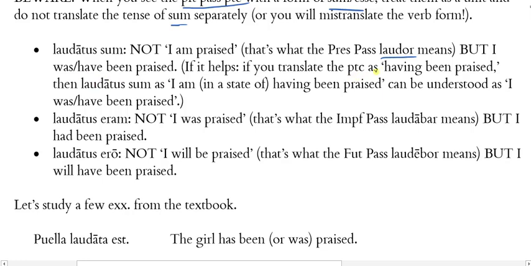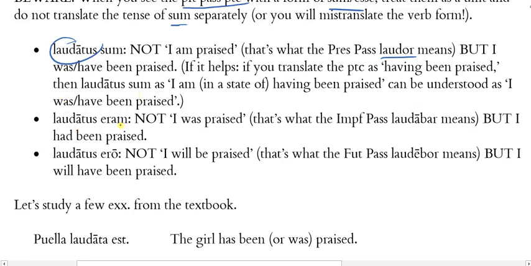So one way to think about this, if this might help you at least make the adjustment, because this might be a bit difficult at first, is to think of the perfect passive participle as having the sense of having been praised. And then if you slip up and you translate sum as I am, but you translate the participle as having been praised, then you might understand it in this way. Then I am in a state of having been praised. And if I'm presently in a state of having been praised, then that means that I was praised or I have been praised by someone, you see.